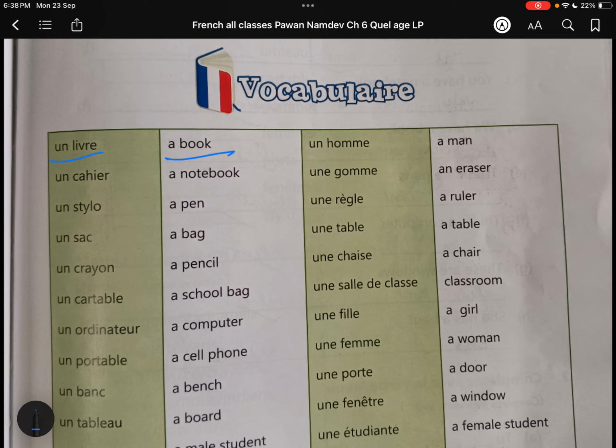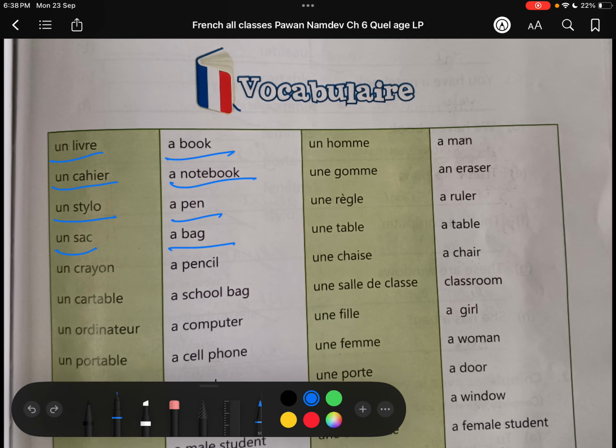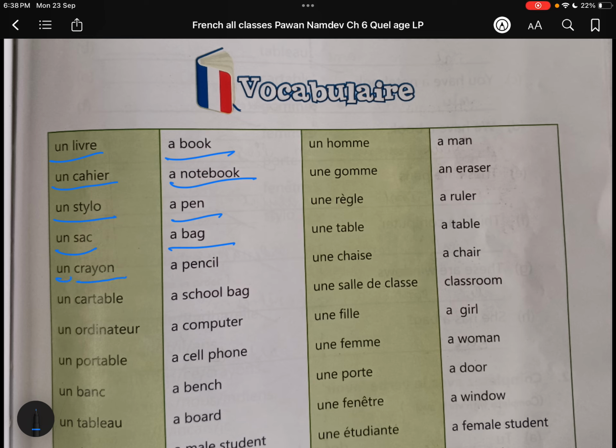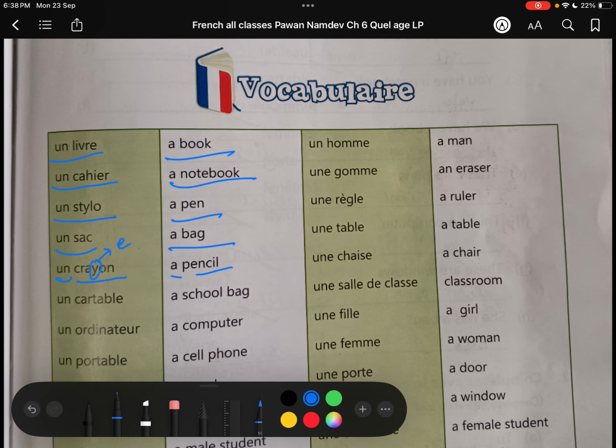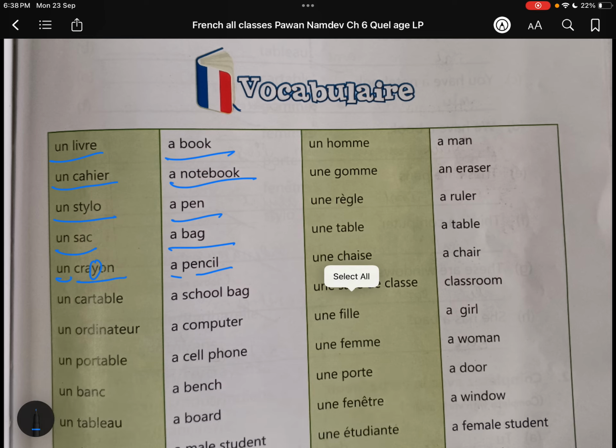Un livre, a book. Un cahier, a notebook. Un stylo, a pen. Un sac, a bag. C would be pronounced here. C, F, L in the last are pronounced. Un crayon, a pencil. The sound of Y is E. Un crayon, a pencil.